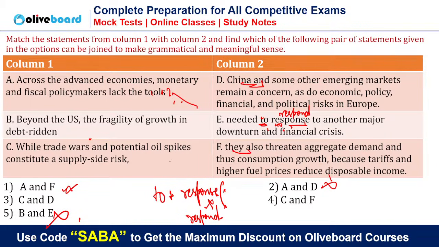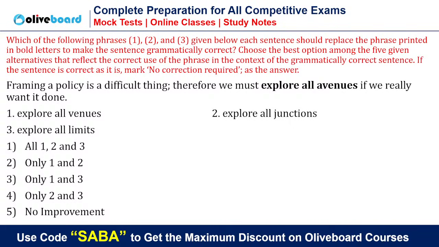While trade wars and potential oil spikes constitute a supply side risk, any relation between CD, they also threaten aggregate demand. CF will form the pair, right? CD is not forming the pair because we are talking about trade wars and potential oil spikes constitute a supply side risk. They also threaten aggregate demand. So directly the pair will be of C and F. Okay. So C and D is also not making the sense.